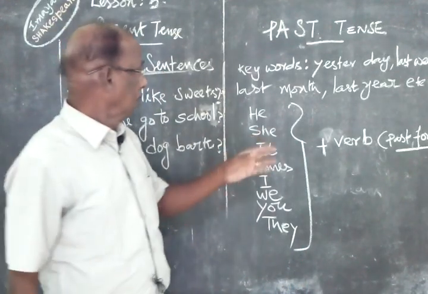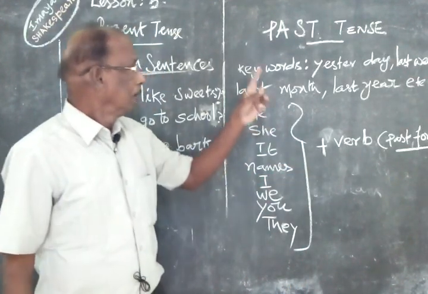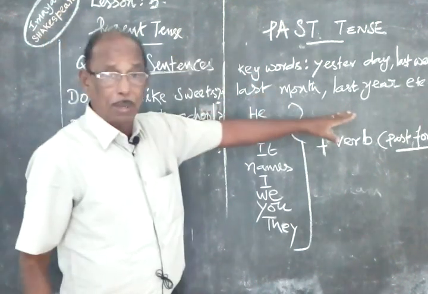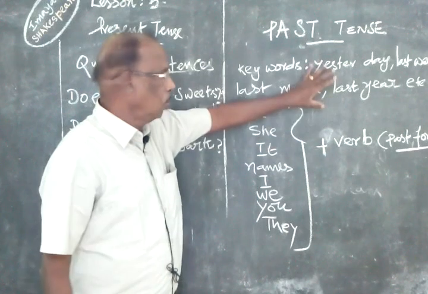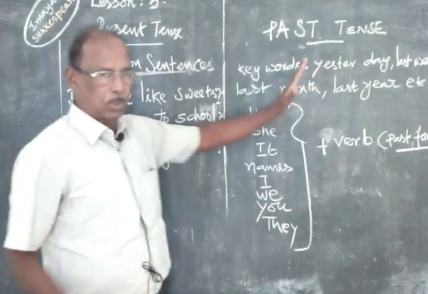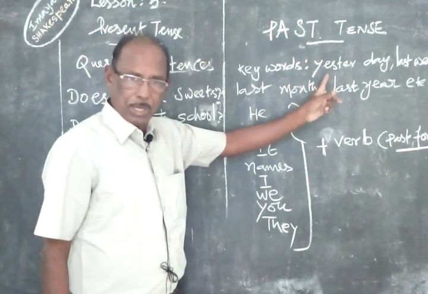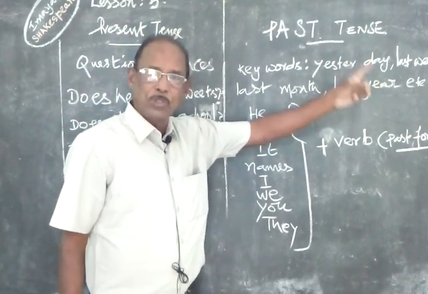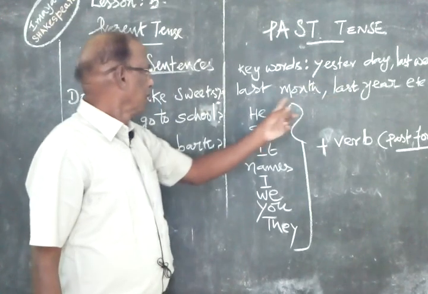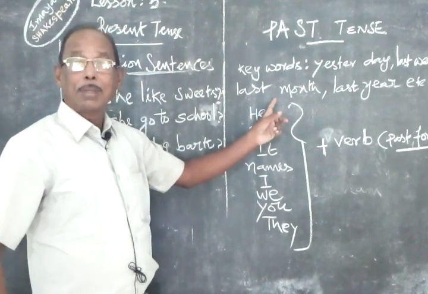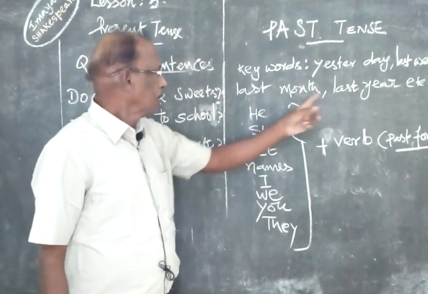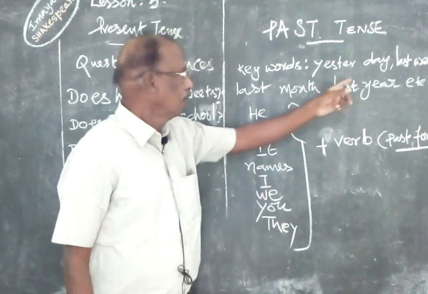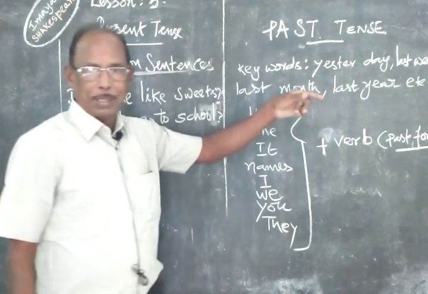So like that. The keywords we have to remember in past tense: not only these words will come, all words are there, but mostly these words will be used in past tense. That's why I am using the word keywords. Yesterday: I went to market yesterday. Last week: I finished my work last week. Last month: my uncle came to my house last month. Last year: this incident happened last year. Last year, last month, last week, yesterday, like that. So many words are there.